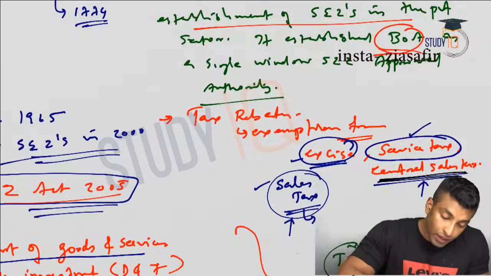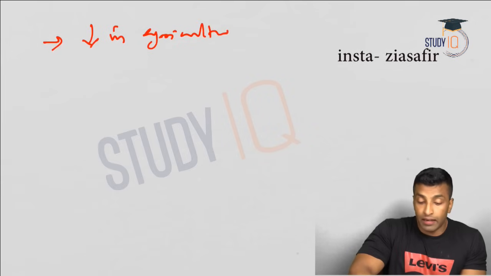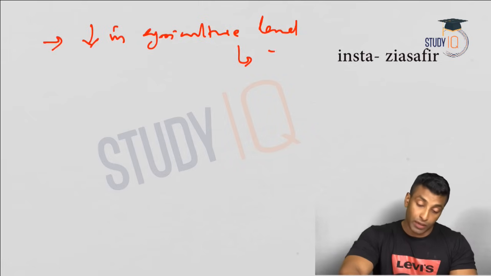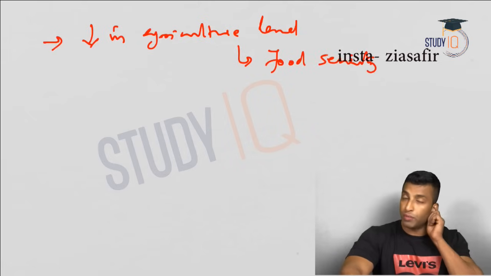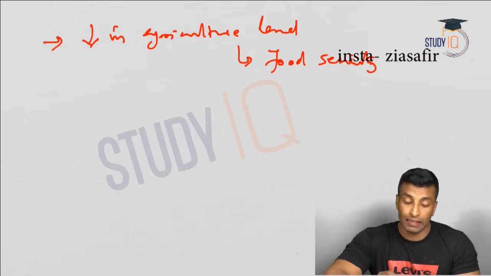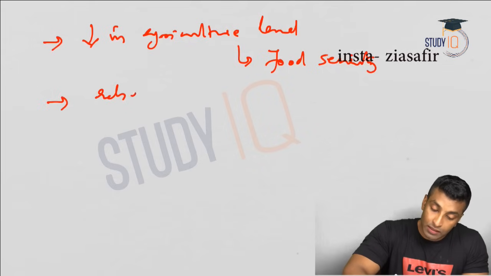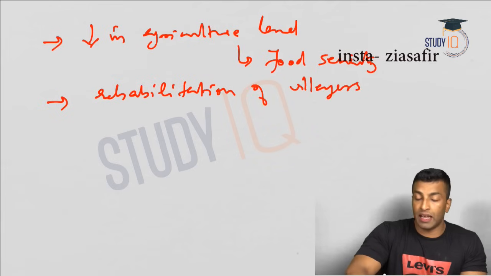Now, what are the issues? We will quickly look into the issues also. Decrease in agricultural land, so directly it will affect food security, because most of the agricultural land is actually used for construction of SEZs. Then rehabilitation of villages, that means the evicted people.